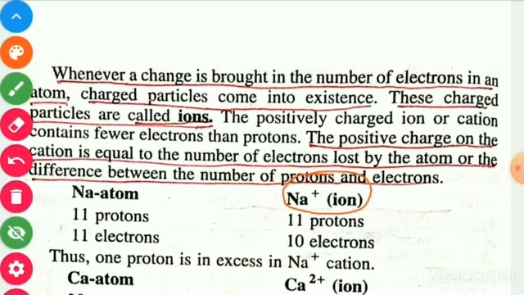In this case, since one electron is ejected from sodium, there is no change in the number of protons, which will be 11. But due to the elimination of one electron from sodium, the remaining electrons will be only 10. Therefore, one proton is in excess in the sodium cation.